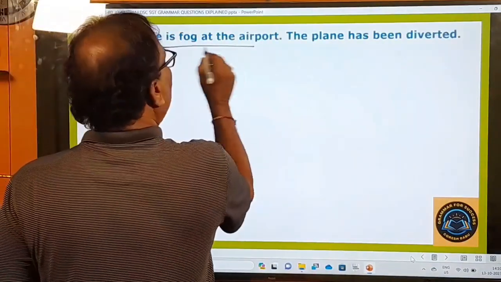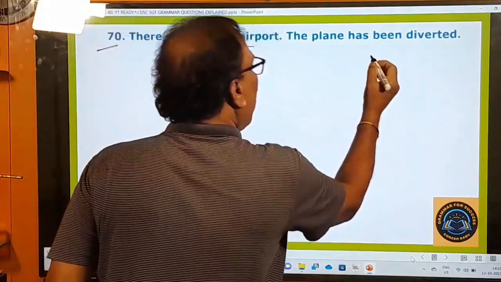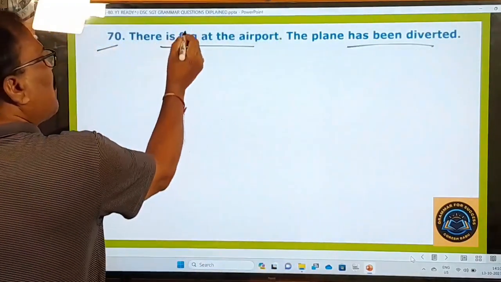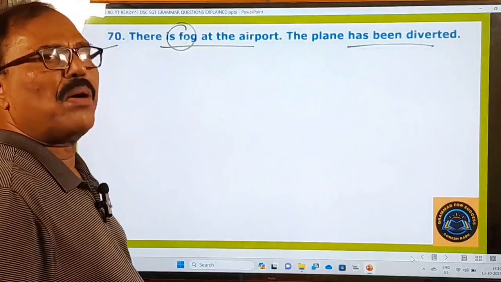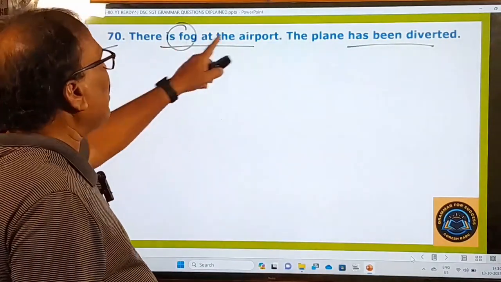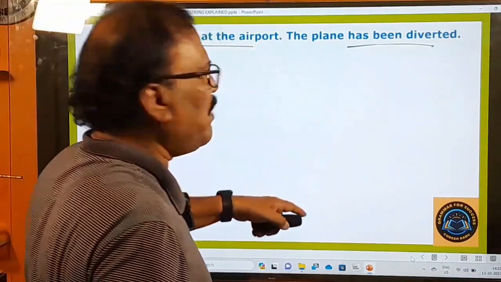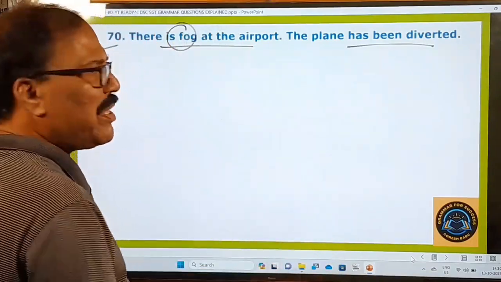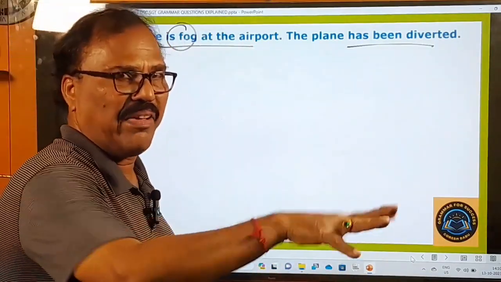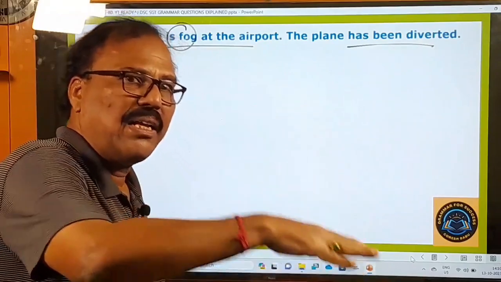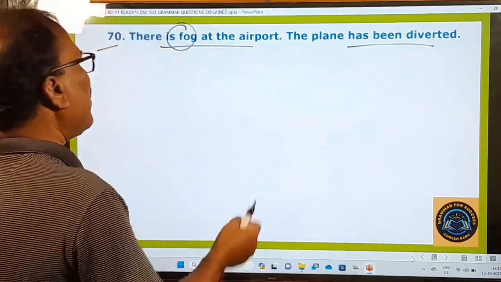70th one. There is fog at the airport. The plane has been diverted. Fog means snow, pogamanchu. There is fog at the airport. The plane has been diverted. Right, because the pilot cannot see the runway and he cannot land the plane in a safe manner, right? And that's why it has been diverted.